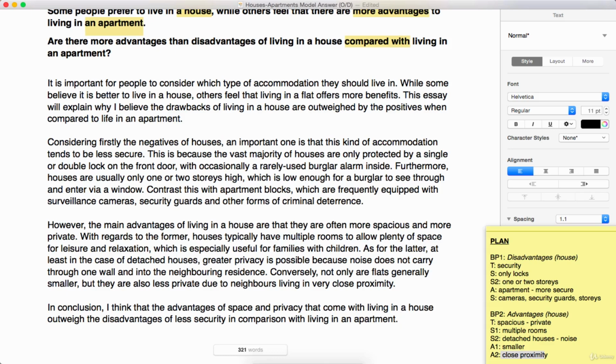You may be worrying about the amount of repetition here with the word house, with the word apartment, with the word flat. It's a good point to make. Yes, there is repetition here, but it's incredibly difficult to avoid without sounding forced. There are some nouns, particularly nouns in English, which are just very difficult to paraphrase because they contain an idea that can't really be put into any other words.